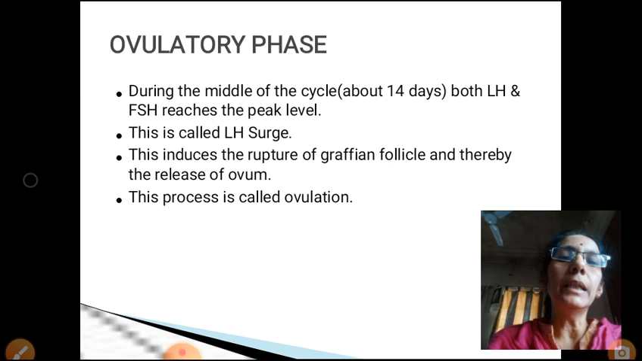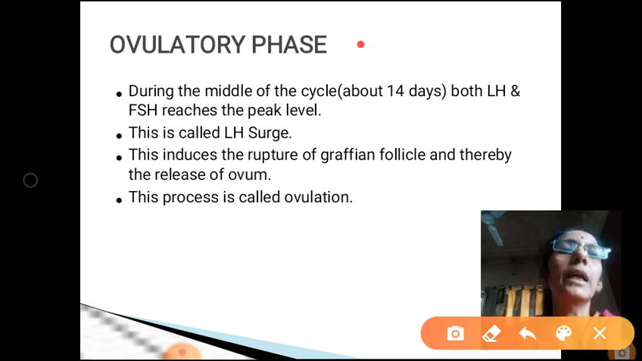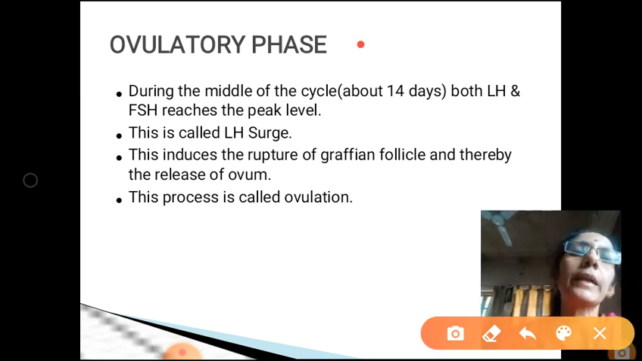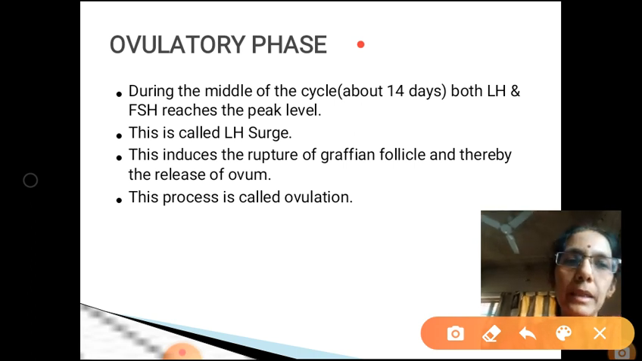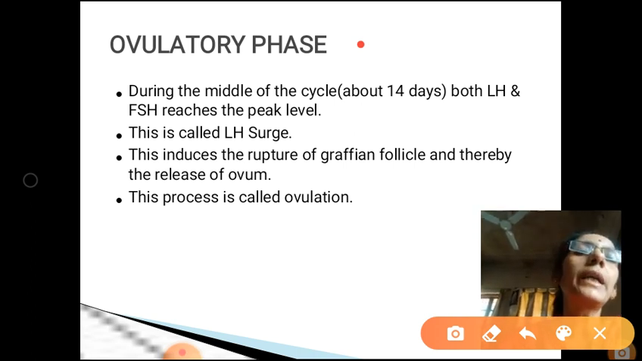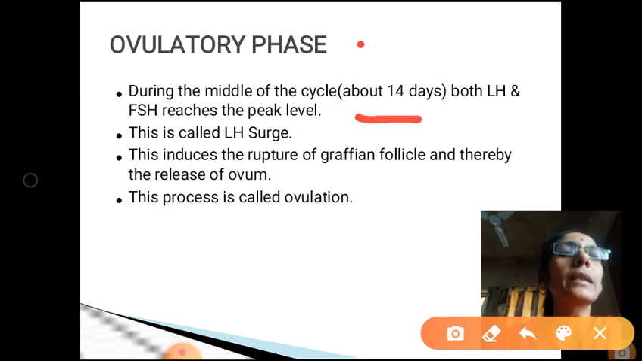Now the third phase is called the ovulatory phase. It occurs during the middle of the cycle. That is, the cycle is for 28 days. So ovulatory phase normally occurs on the 14th day of the cycle.